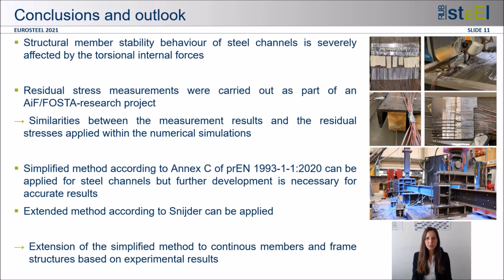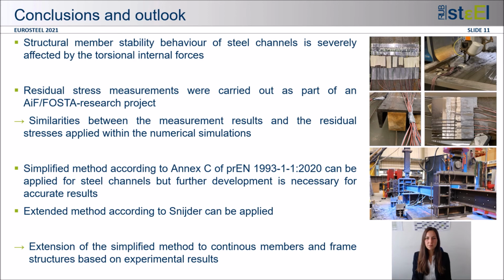This brings me to the conclusion. The first aspect I would like to mention is that the structural member stability behavior of steel channels is severely affected by the torsional internal forces. Since the loads are usually applied with an eccentricity to the shear center, the cross-section is stressed with high torsional loads. The load is predominantly transferred through warping and bending about the weak axis.